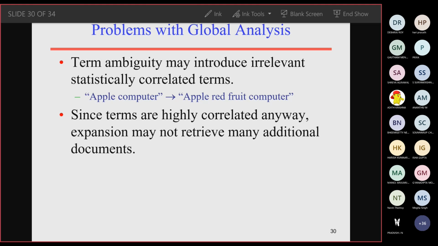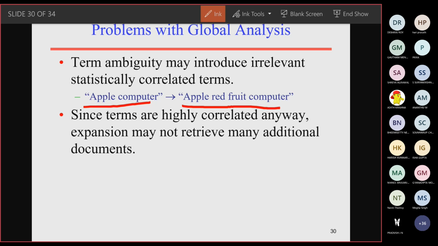What is the problem with this global analysis? We have two types of analysis: one is global analysis and the other is local analysis. In global analysis, if we are identifying terms like Apple computer, the term ambiguity may lead to certain irrelevant documents being identified. Apple could be the red fruit or the computer. Just because these terms are highly correlated doesn't mean it always leads to relevant document retrieval.